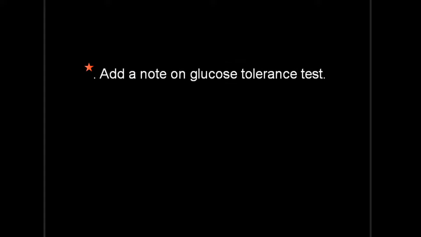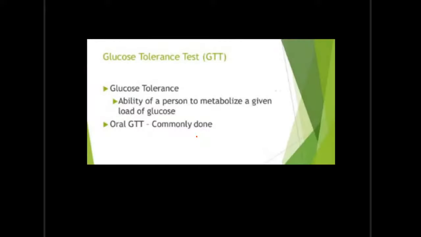So next, coming to the next question, this is a 5-mark question. Add a note on glucose tolerance test. So we commonly call glucose tolerance test as GTT. Okay, so let us talk about glucose tolerance test, GTT. So what do you mean by glucose tolerance?